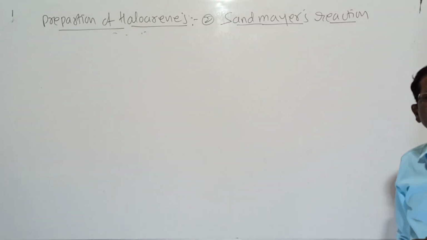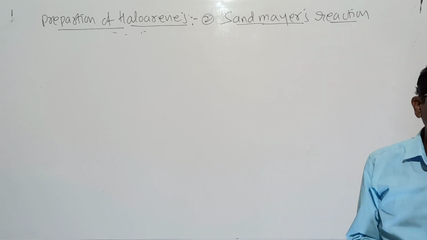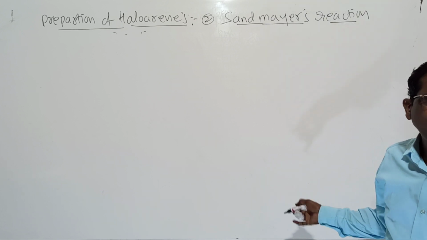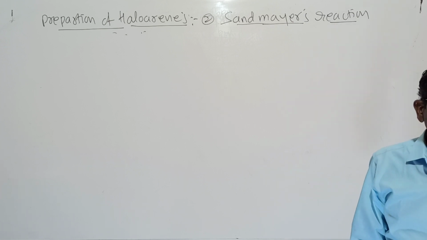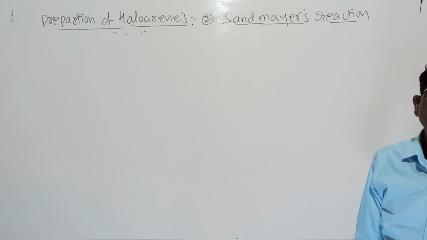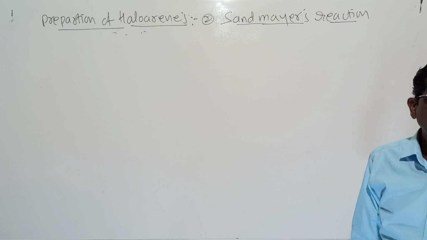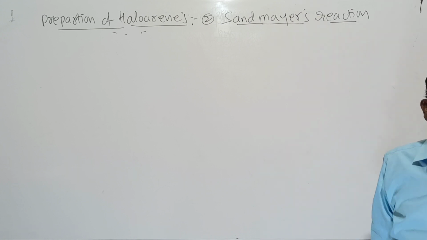This diazonium salt, when treated with cuprous chloride and HCl, or cuprous bromide and HBr, or in general cuprous halide and mineral acid, forms aryl halide. This is called Sandmeyer's reaction.